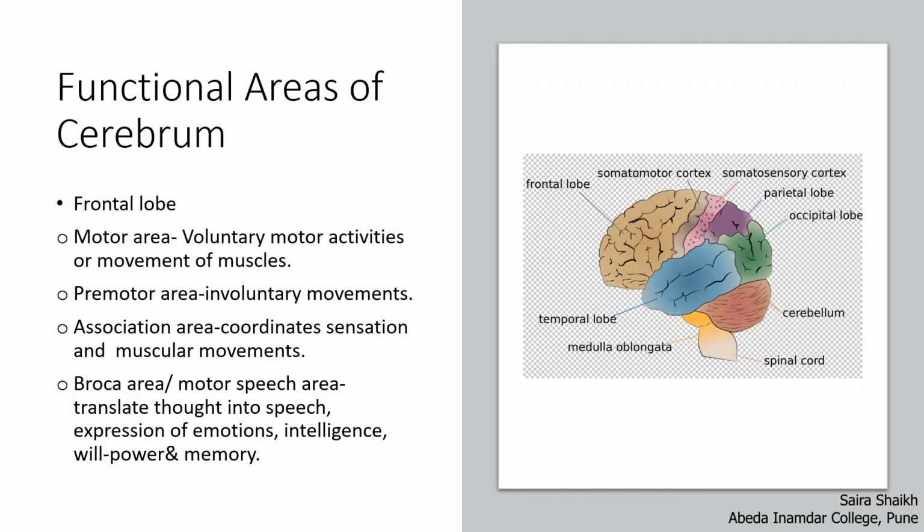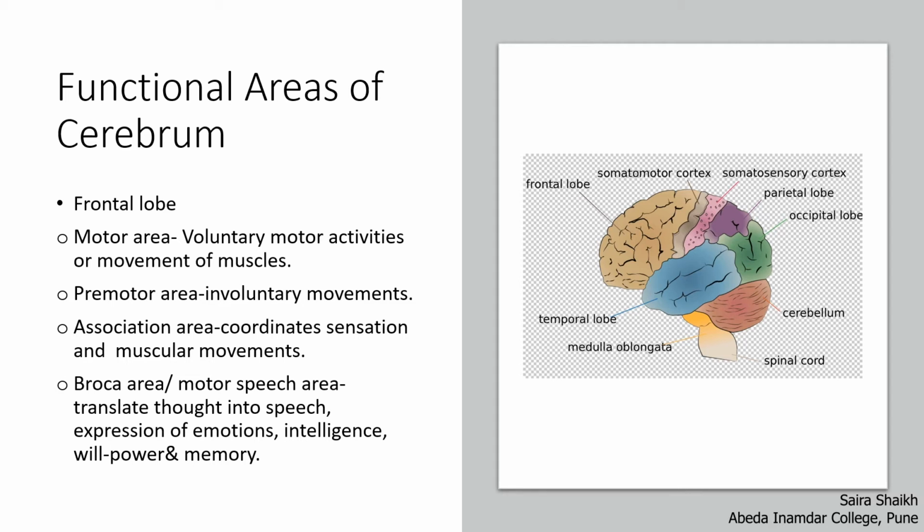Let us study the frontal lobe, how it functions. Frontal lobe has different areas: motor area, premotor area, association area, and the Broca area. Motor area controls the voluntary motor activities or the movement of the muscles.